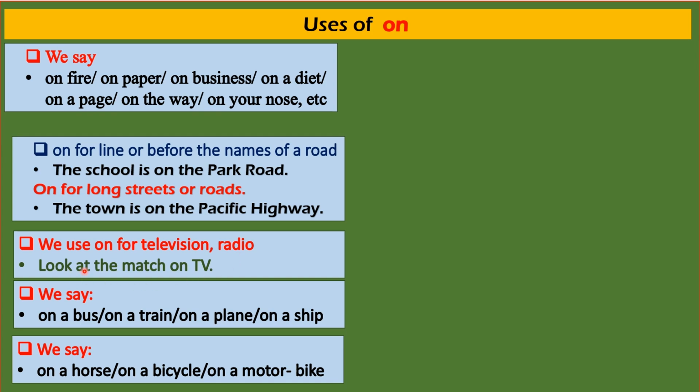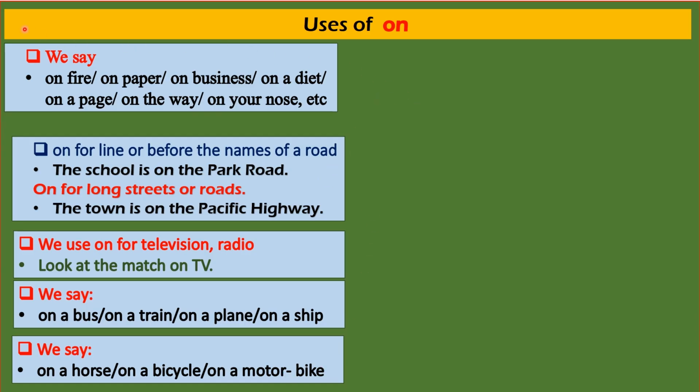We say on a bus, on a train, on a plane, on a ship. These are means of transport. Also, we say on a horse, on a bicycle, on a motorbike. Now, let's come to this right side. There are some other situations.